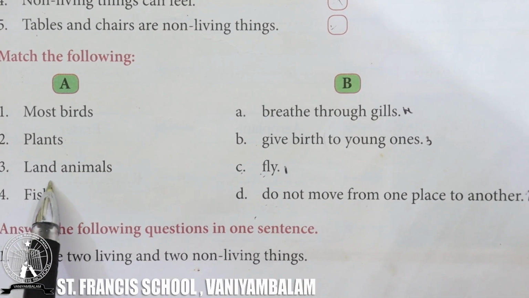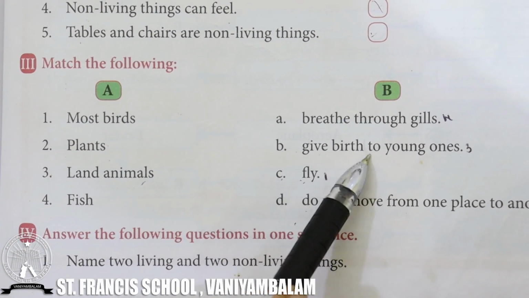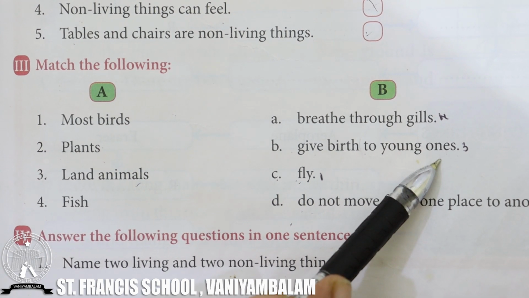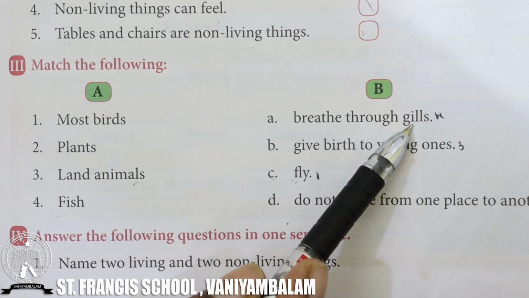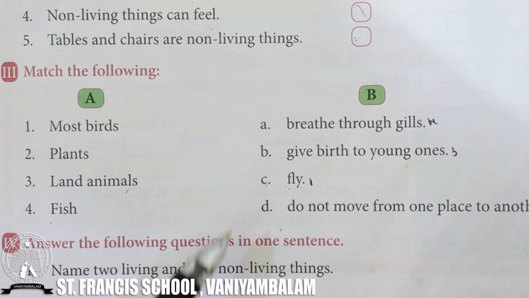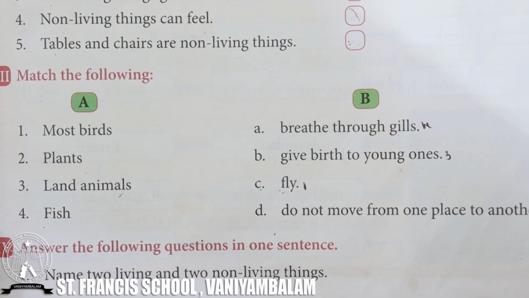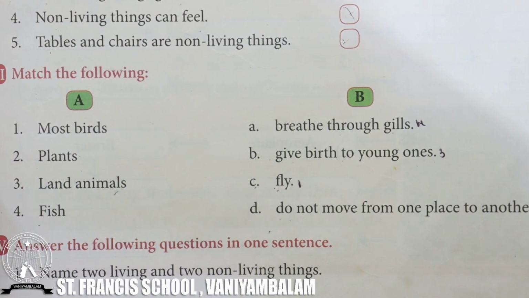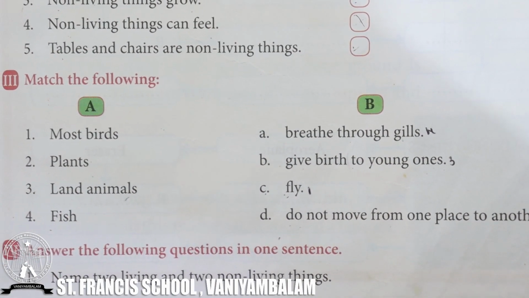And the third one is land animals. Land animals give birth to young ones. Fish breathe through gills. So students, you should match this using your scale and pencil. Do it very neatly. Okay, these are some exercises that you want to do in your textbook.